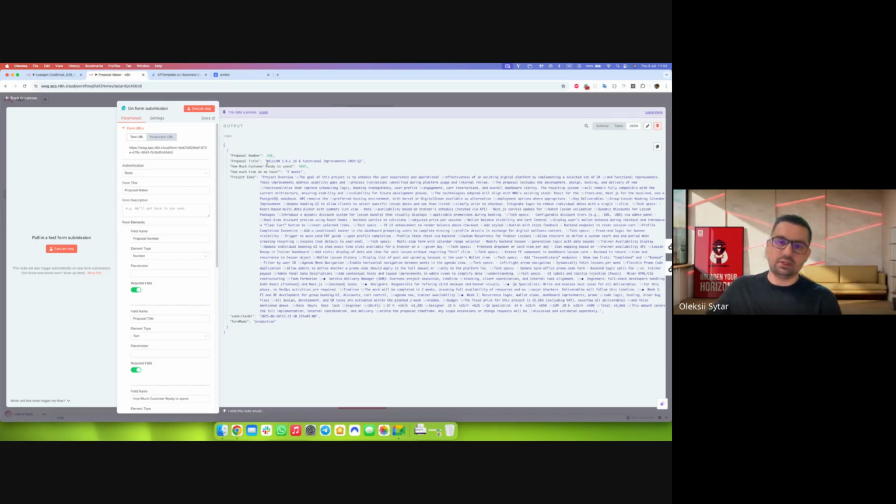We have a proposal title, which we have to insert into the proposal. We have to set how much the customer is ready to spend, and how much time we have for executing the project, the particular proposal. In this case, you can see this is actually real data from a real proposal, for upselling to one of our customers in VVG.